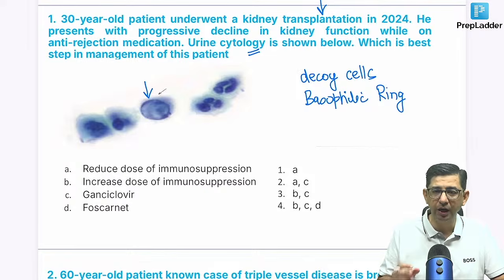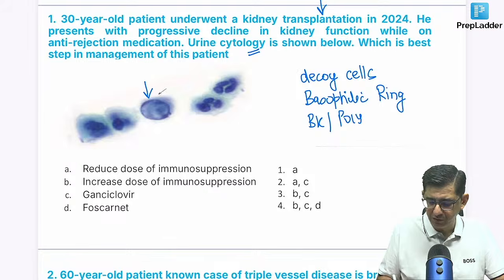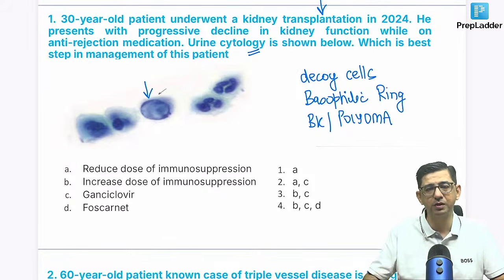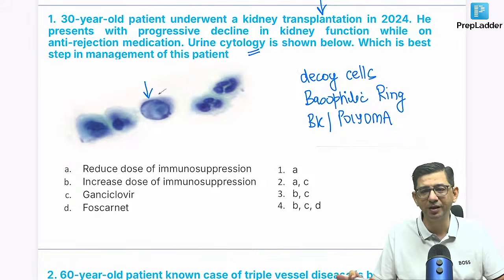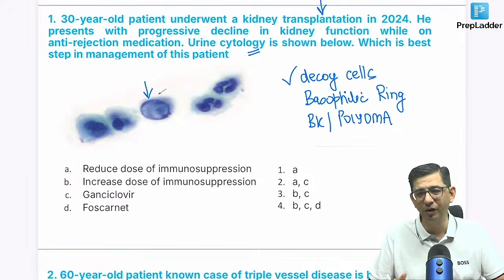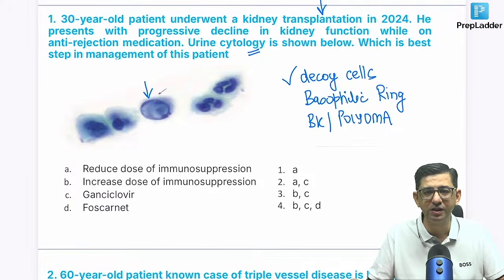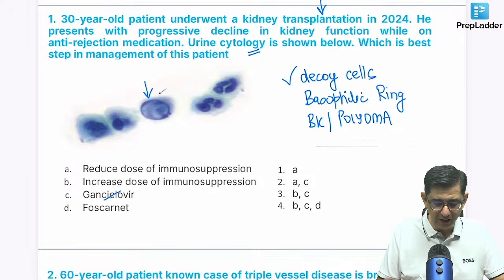These are shed renal tubular cells that have been infected by the BK virus, the polyoma virus. So the first thing to pick up in this question is that not every question related to kidney transplantation is going to be cytomegalovirus. That's a traditional thing asked in the INICET exam: they'll make it sound like CMV, but it is decoy cells, and that immediately removes ganciclovir from the picture.